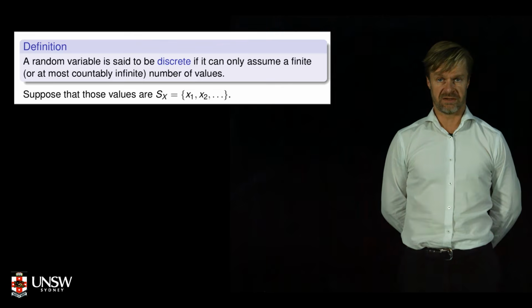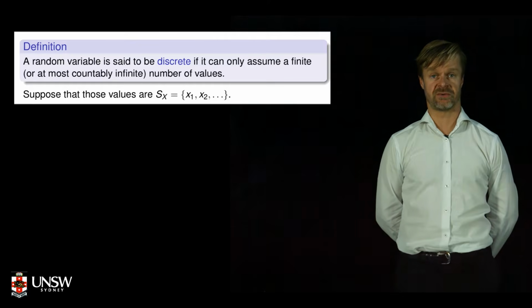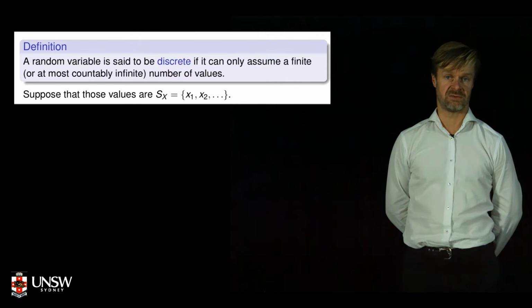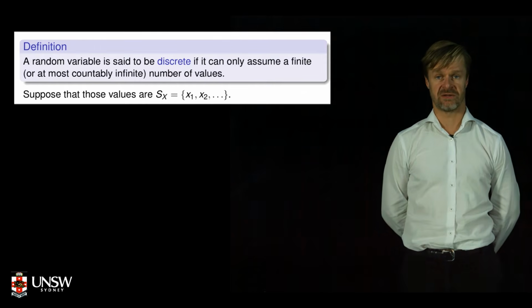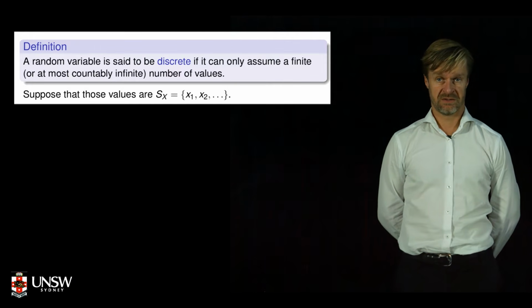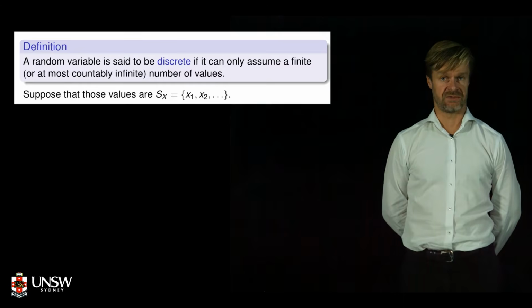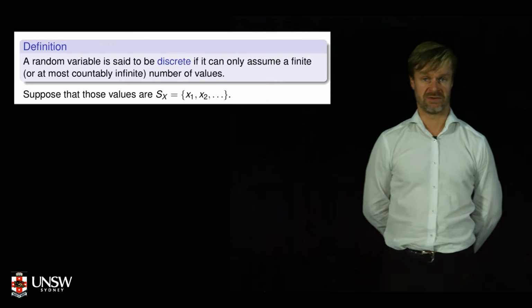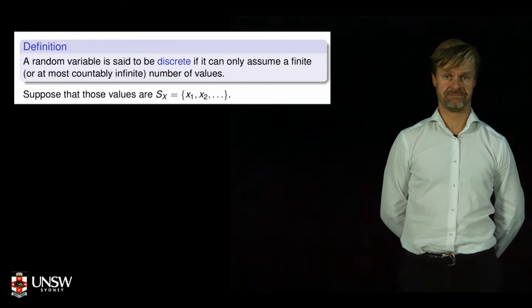Let's talk now about discrete random variables. A random variable is discrete if it can only take a finite or at most a countably infinite number of values. So it takes values which are countable. All possible integers, for example, is countable. The integers between 0 and 5 is also countable.